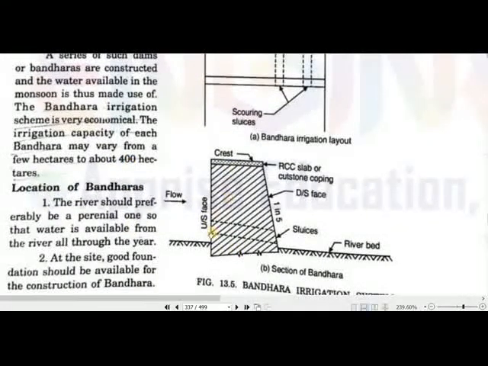So that is a weir. Here are under sluices. These are the scouring sluices here. Here is the crest. The crest is also sloping. Here is a reinforced concrete slab, and this is the downstream face, and this is the upstream face. This is the flow, and its height may be 2, 3, 4 meters, and this is the river bed.